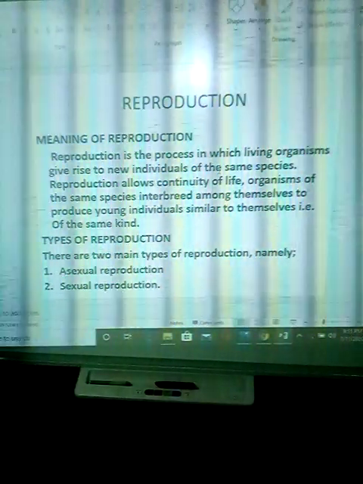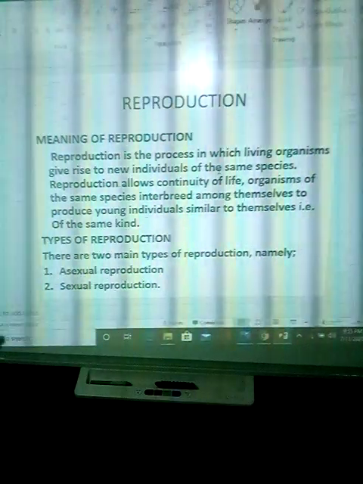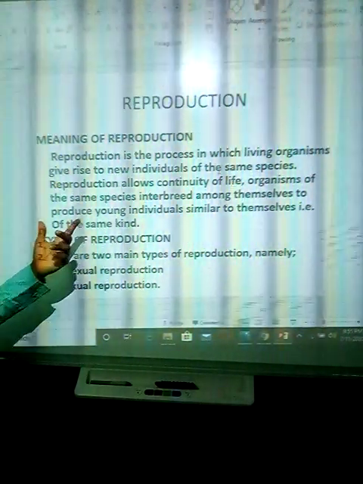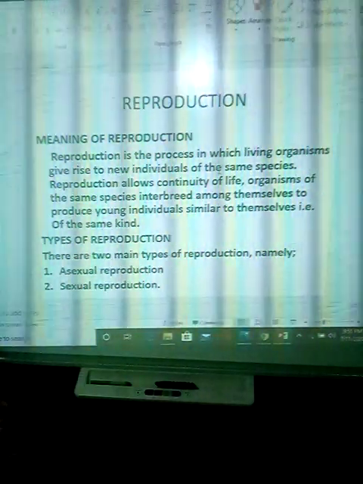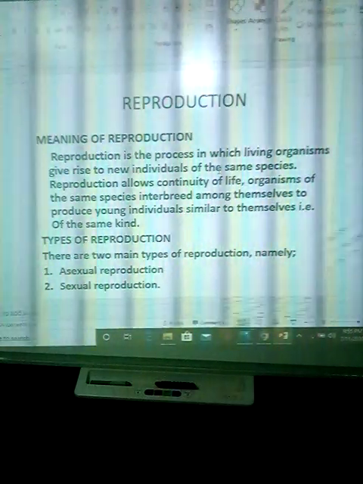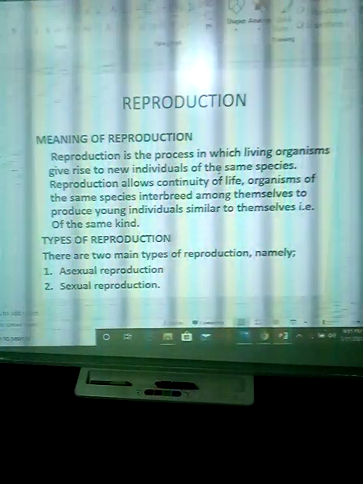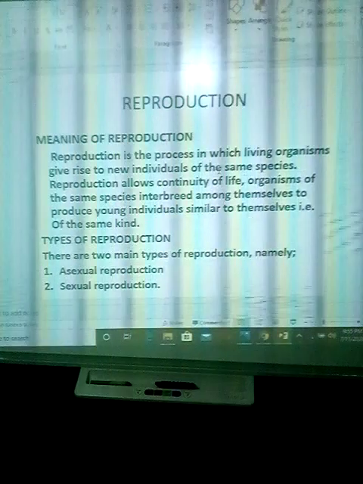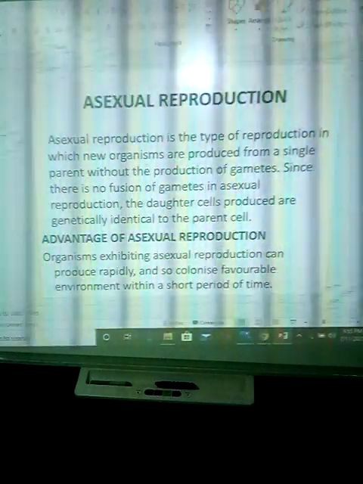Reproduction is always continuity of life. Reproduction allows continuity of life. Organisms of the same species interbreed among themselves to produce young individuals similar to themselves, of the same kind. So there are two basic types of reproduction. We have sexual and asexual reproduction.